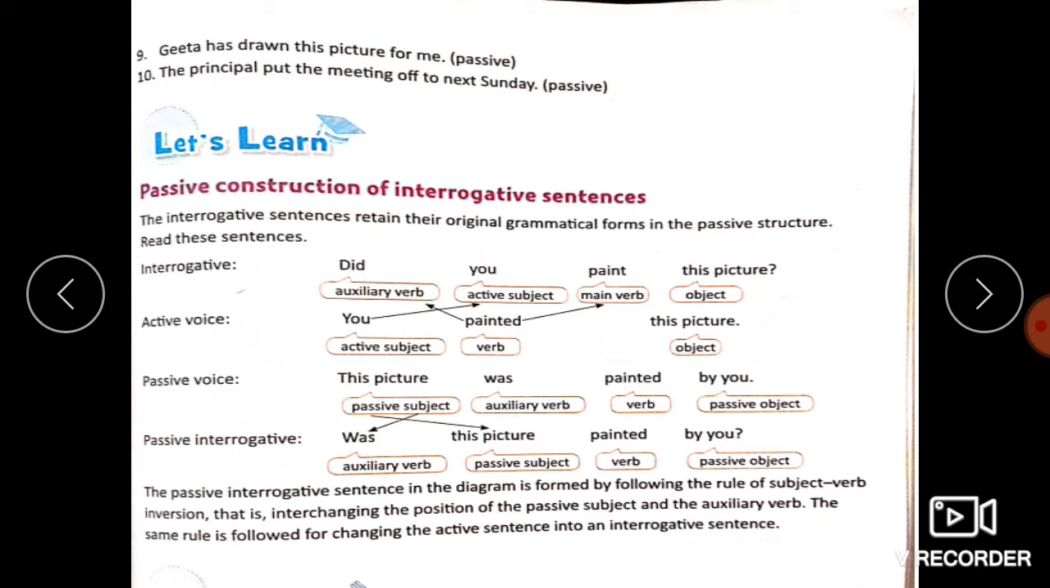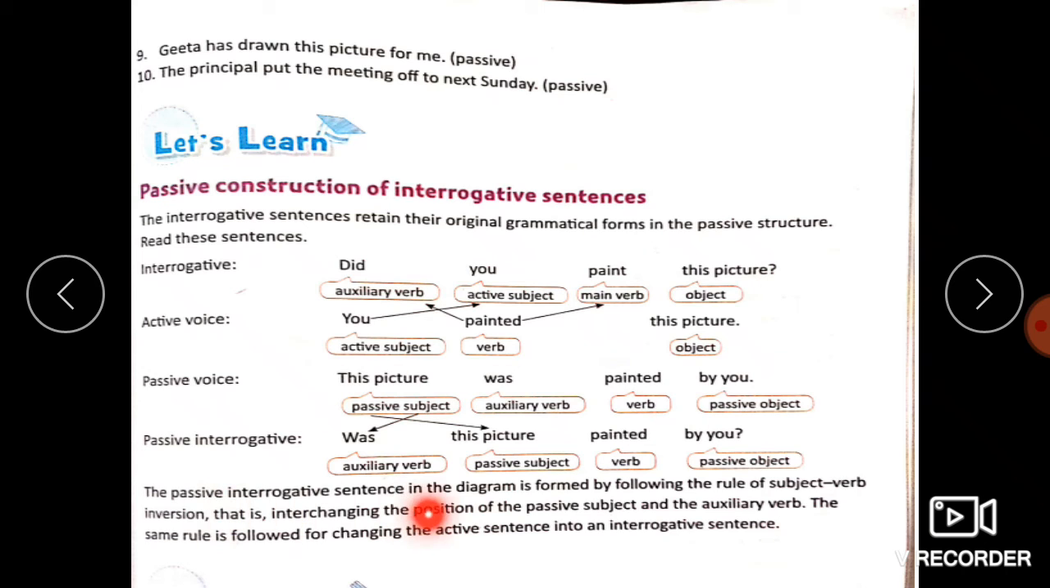Now, you painted this picture. See, you is the active subject. Paint is used in the form of painted in the active voice. This picture is the object. This sentence can be transformed into the interrogative by asking, did you paint this picture? Passive voice: This picture was painted by you. Was this picture painted by you? So we find that the sentences in the active voice and the passive voice can be transformed into interrogative sentences by following these particular rules.